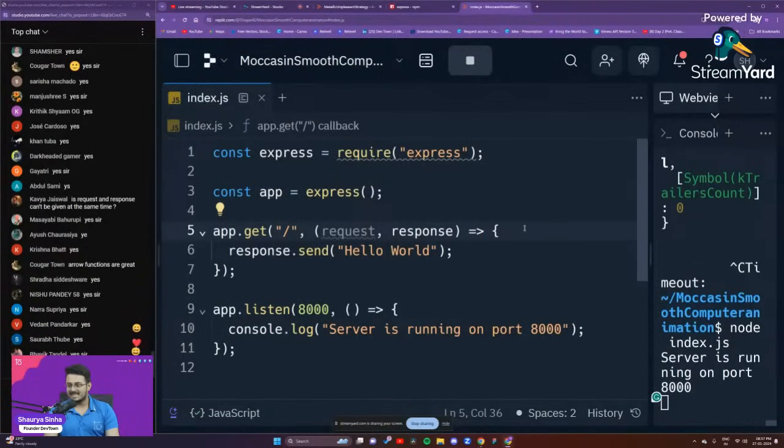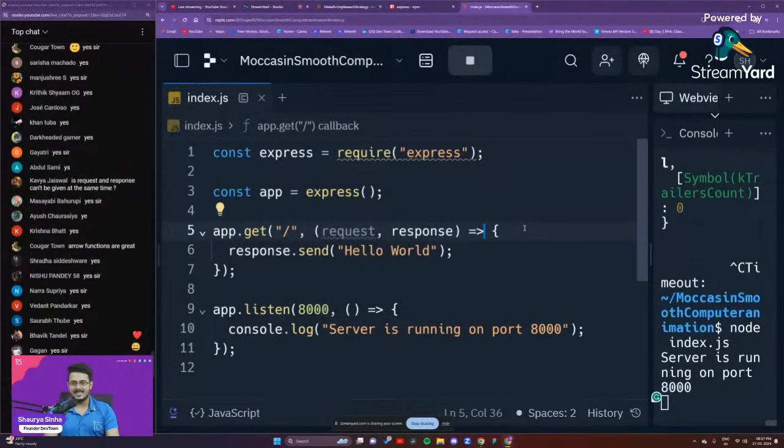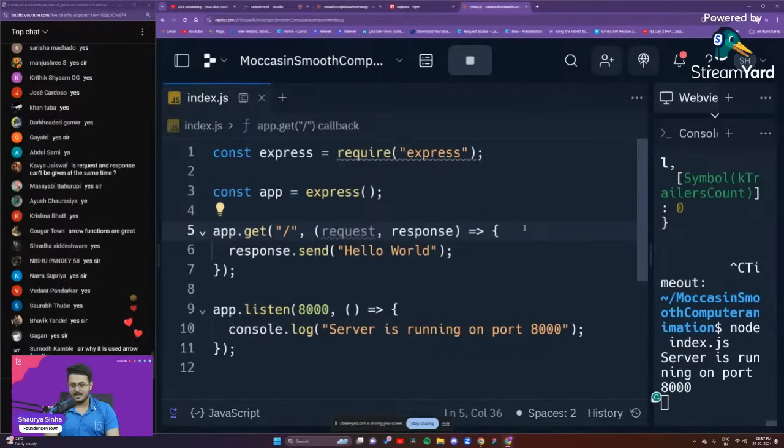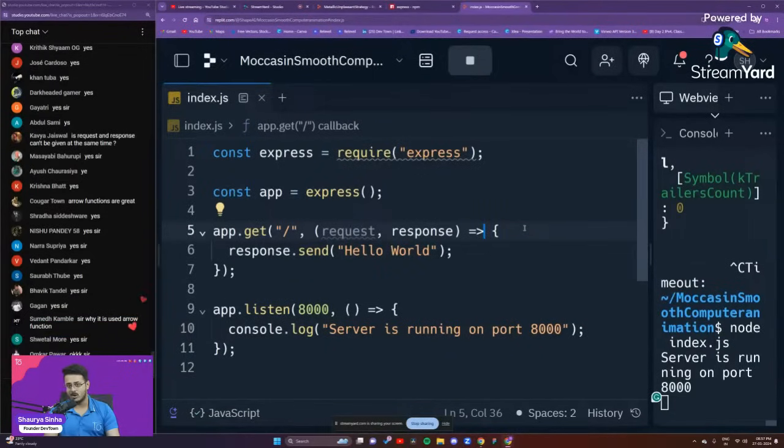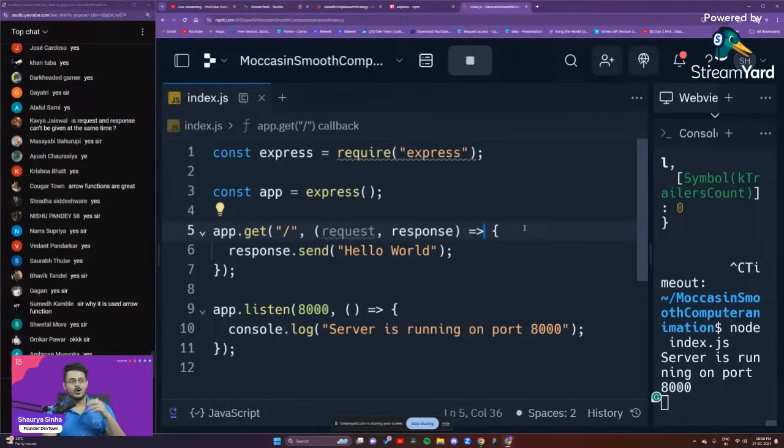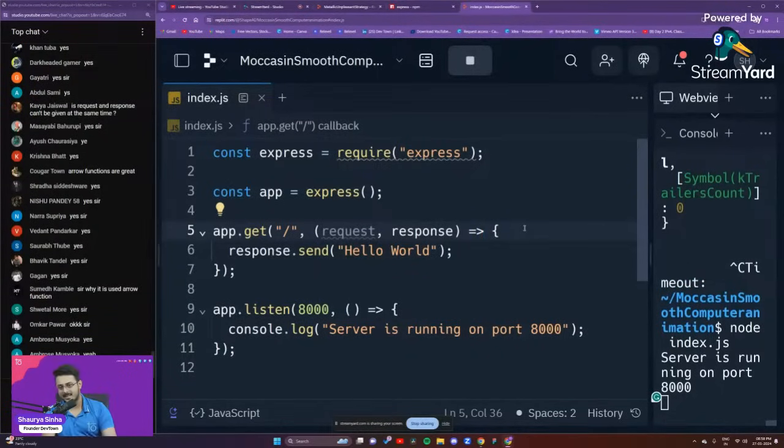Okay. So the next thing we want to do is, here we are sending just a text, right? So why use arrow functions? First of all, it makes the code a little bit smaller. That is the first utilization. The second utilization, it makes the code a little bit faster as well. The performance of an arrow function is almost 50% higher than a normal traditional function itself.